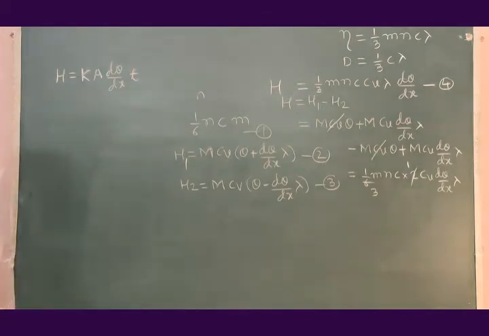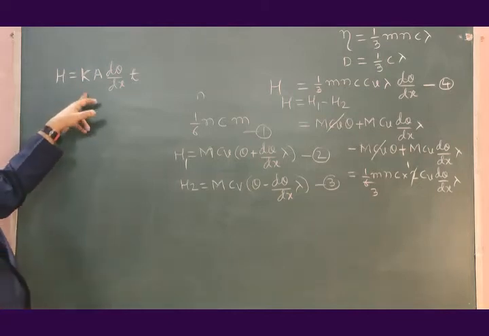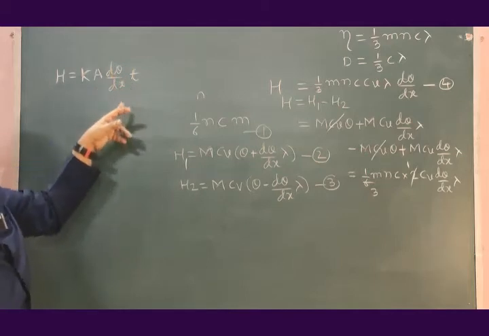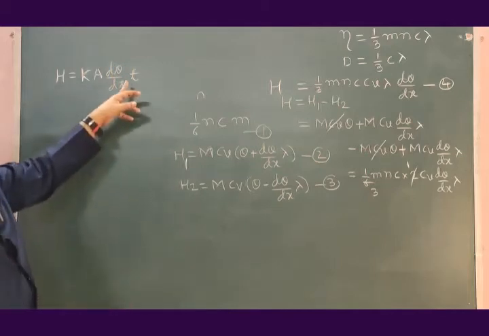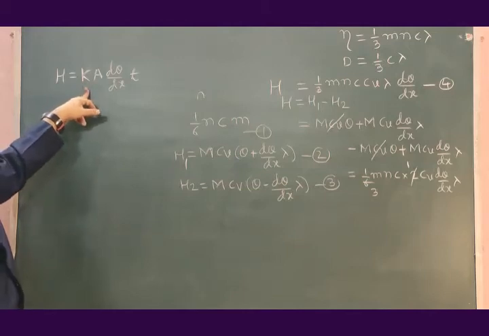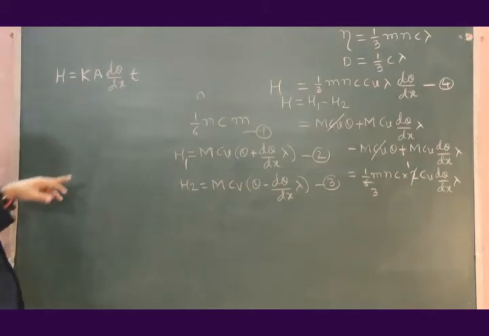General formula for heat energy conducted from one place to other place is this: H is equal to K into A into d theta by dx into T. D theta by dx is temperature gradient, T is time, A is area, K is the coefficient of thermal conductivity.